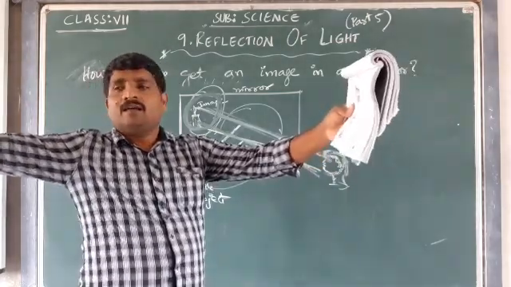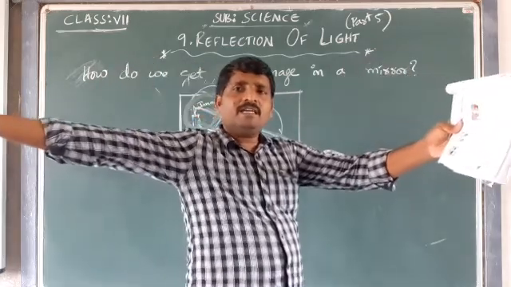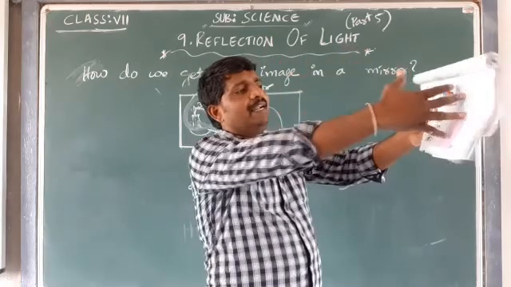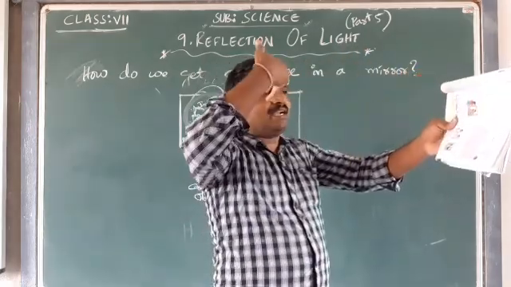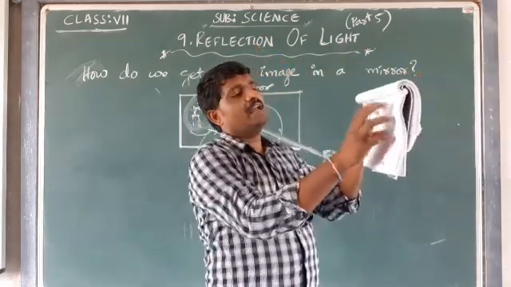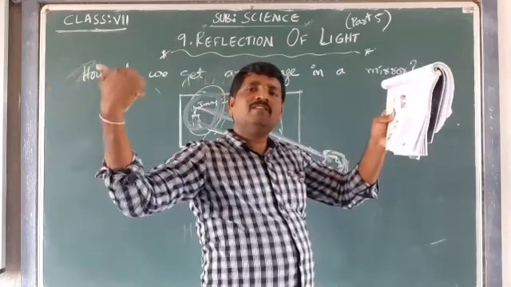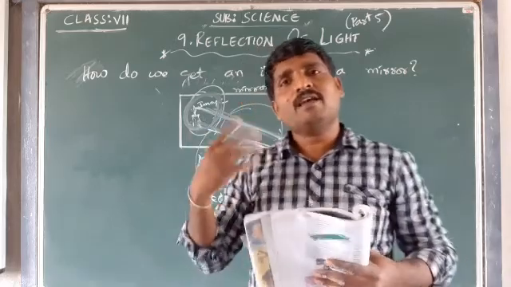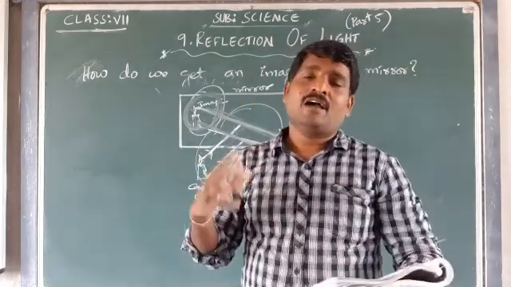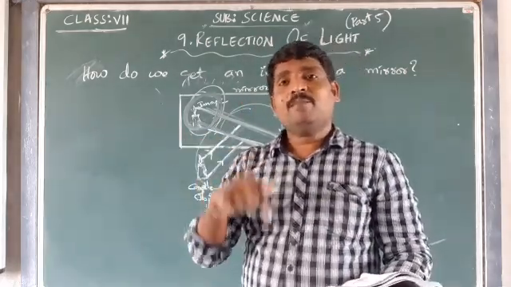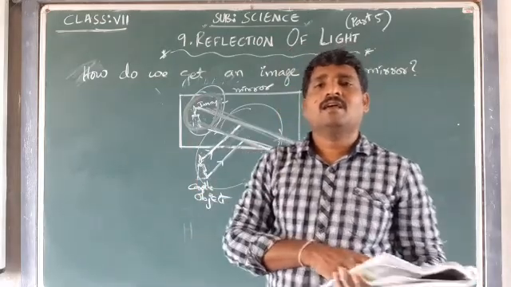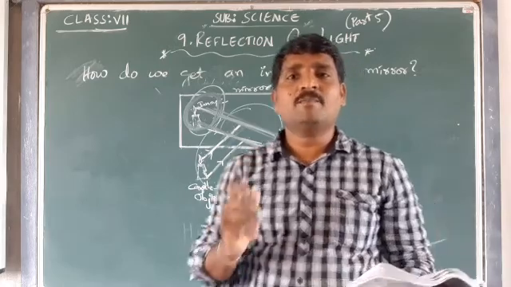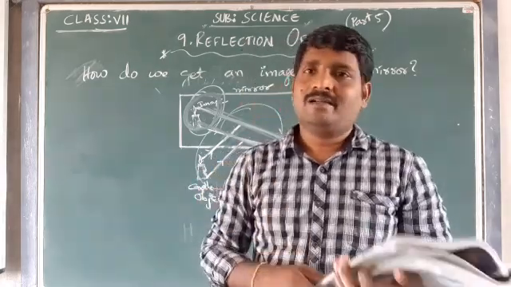If I have a mirror, the rays from the tree will come and hit the mirror, get reflected and reach my eye. Due to the reflection, I will be able to see the image of the tree which is behind me in the mirror. That means we can conclude that even though we are not seeing the objects directly, we are able to see their images due to the phenomenon of reflection. The phenomenon of reflection plays a key role in our daily life.